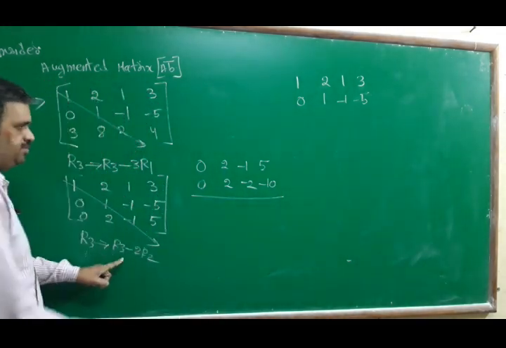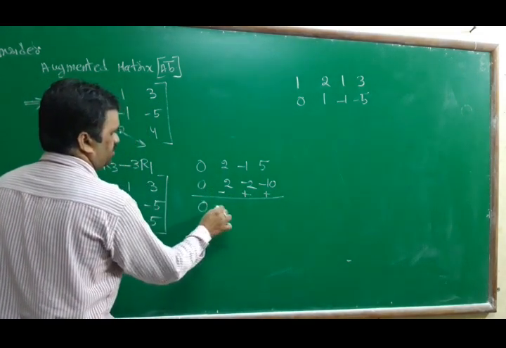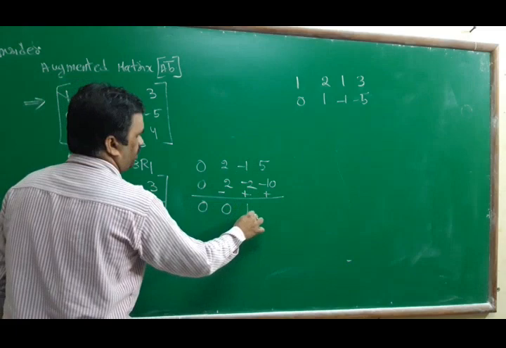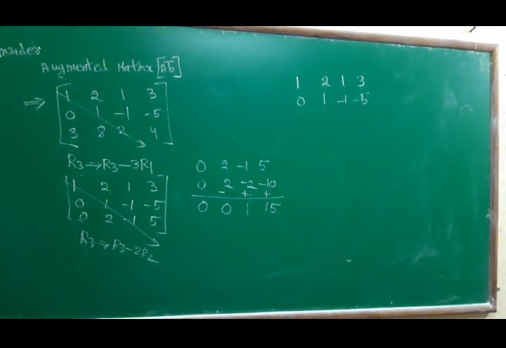We have to do subtraction. We get 0, 0, 1, 15.